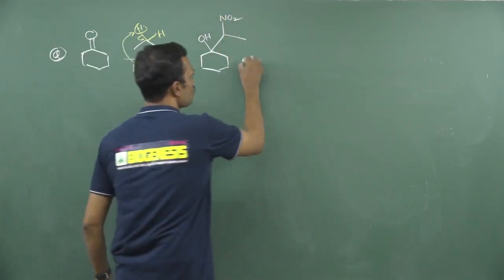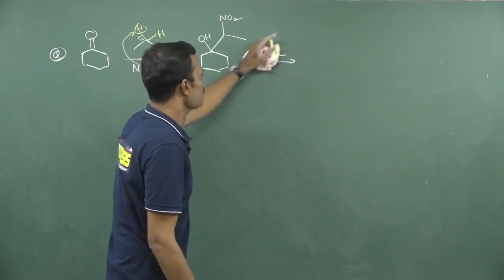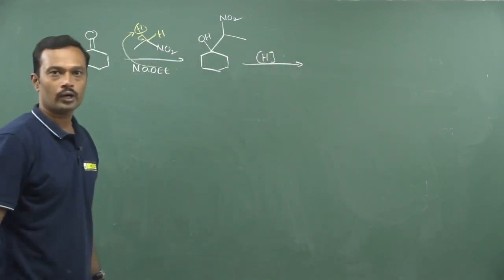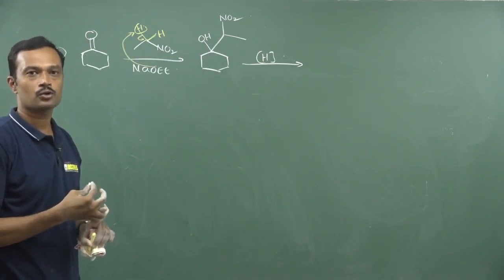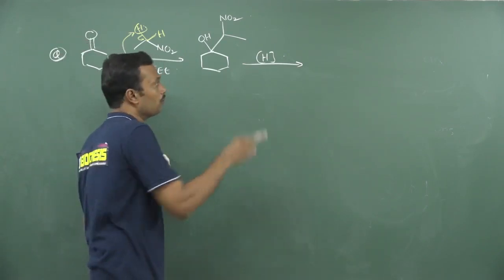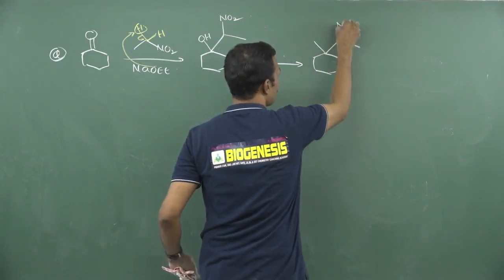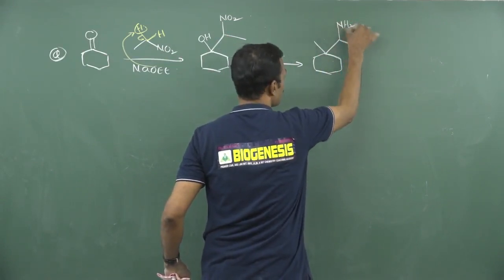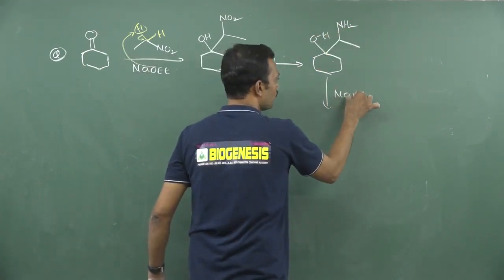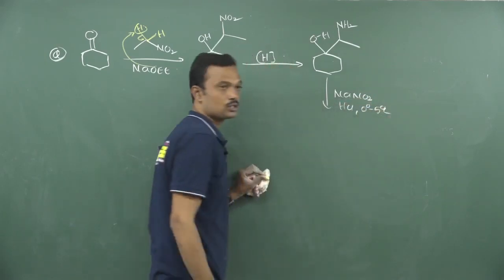Direct steps I am writing. So after this what happens, see, I would like to use HNO2, nitrous acid. Otherwise first you make a reduction, a hydrogenation reaction. So reduction by hydrogen in presence of metal. Any metal in presence of acid medium makes reduction. So nitro is converted to, how is it converted? It is converted to amine, NH2. This is OH. After getting this amine, now use NaNO2 in presence of hydrochloric acid, maintaining 0 to 5 degrees centigrade of temperature.